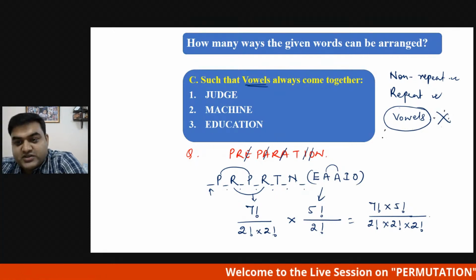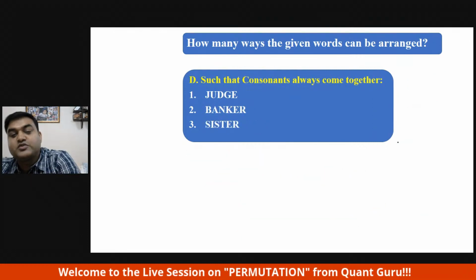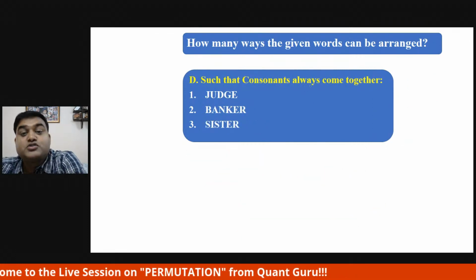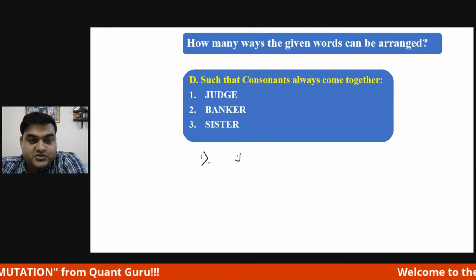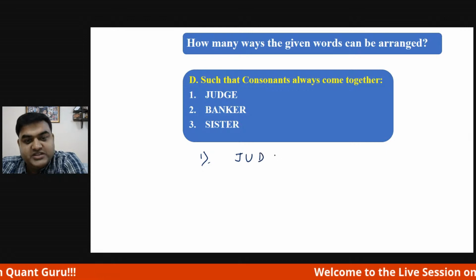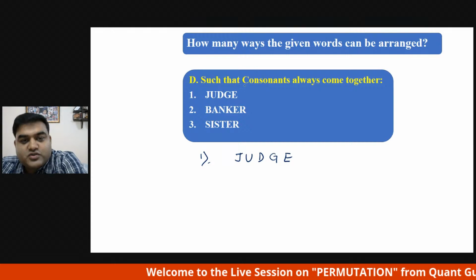Now the next question will be the same thing. They will tell consonants. What if it is consonants? Let's see. Such that consonants always come together. Suppose question number 1, J, U, D, G, and E. Judge. Now consonants come together.